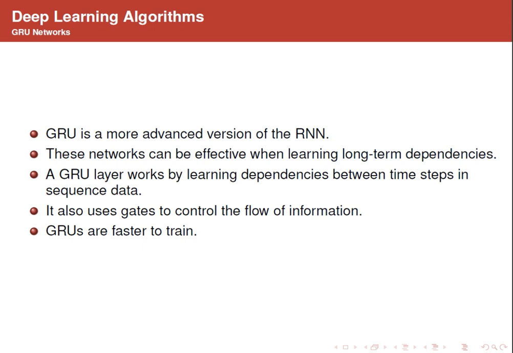GRU networks. It is a more advanced version of the recurrent neural network. These networks can learn long-term dependencies between time steps in sequence data. It uses gates to control the flow of information, and these networks are faster to train.